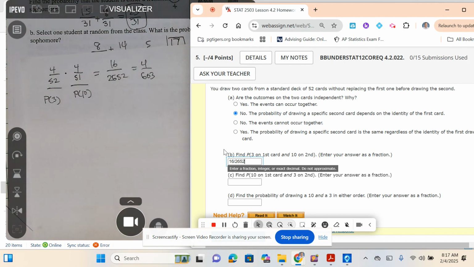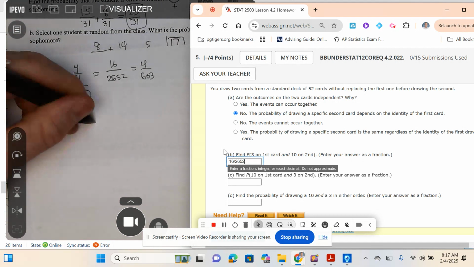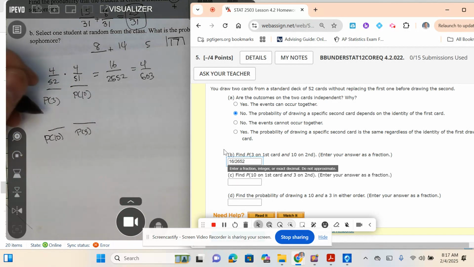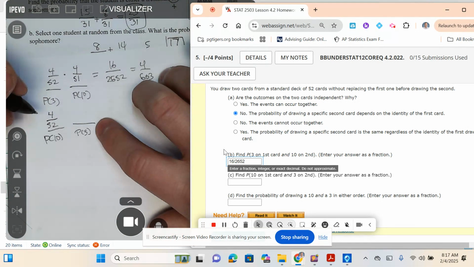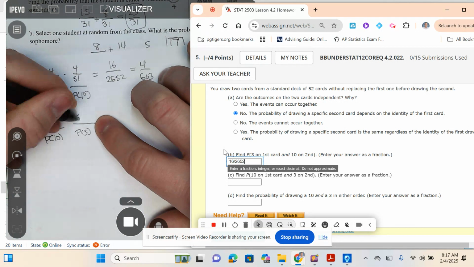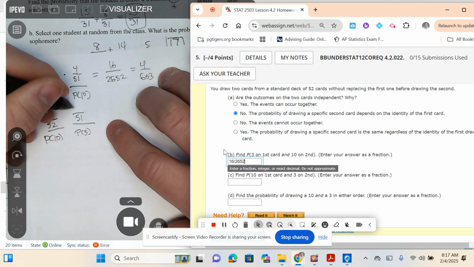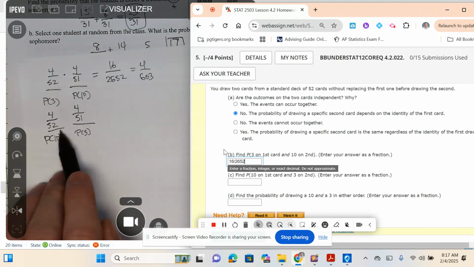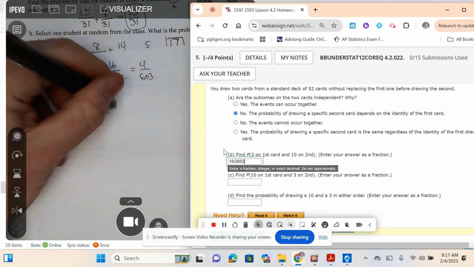What about a 10 on the first and a 3 on the second? What's the probability of getting a 10 on the first? How many 10s are there in the deck? 4. How many total cards do I have? 52. When I draw the second card, how many cards are left in the deck after I draw that first one? 51. How many of them are 3s? 4. What are you going to notice about the answers here? They're going to be the same. Good.